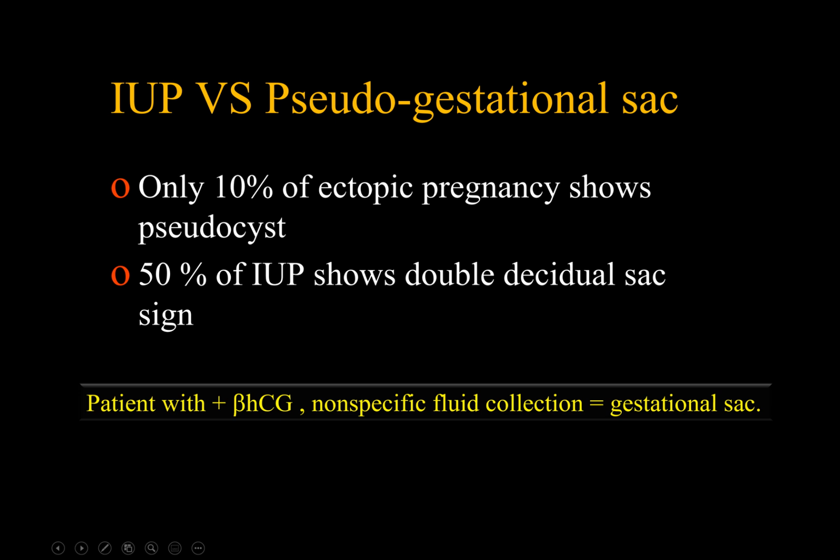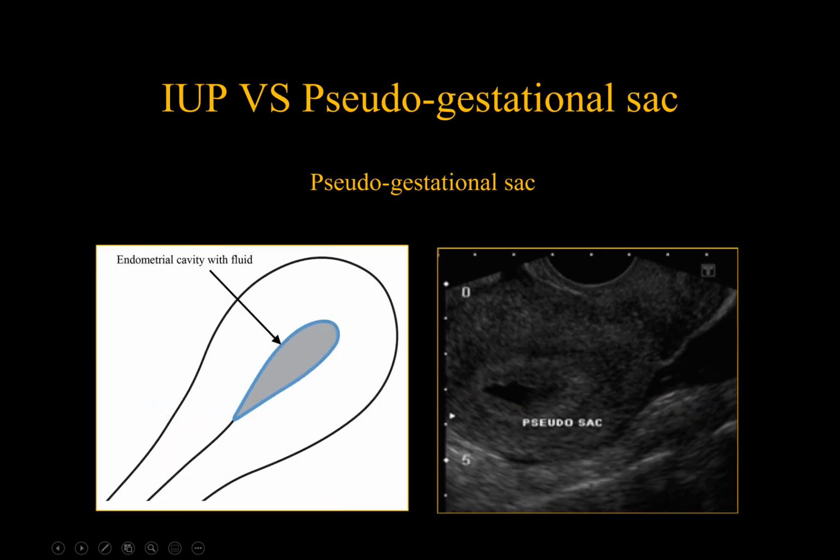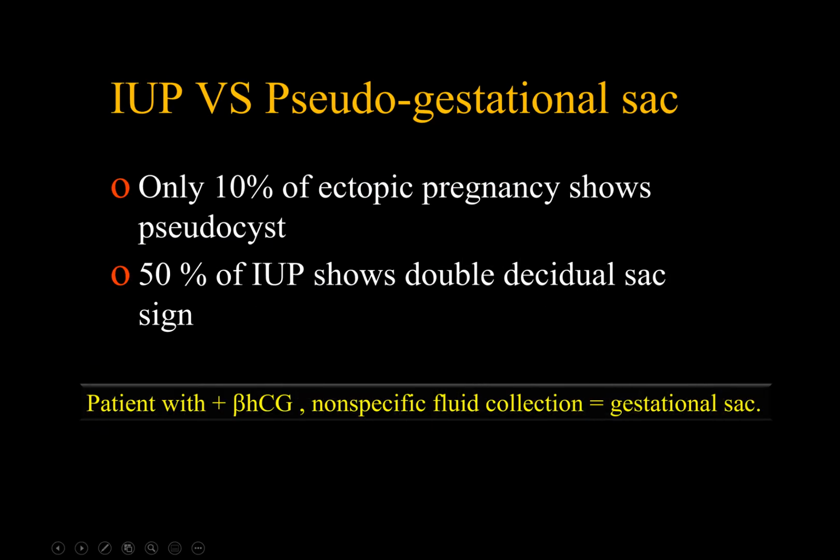But keep in mind that only 10% of ectopic pregnancies show pseudo-gestational sac, and only half of normal intrauterine pregnancies show the double decidual sac sign. Therefore, in a woman with positive beta-HCG, a non-specific fluid collection in the endometrium is most likely a gestational sac.